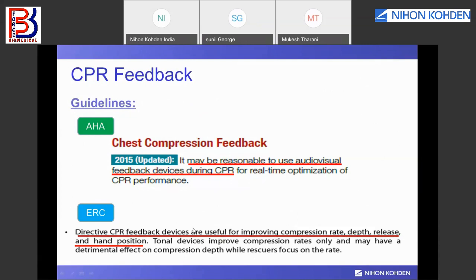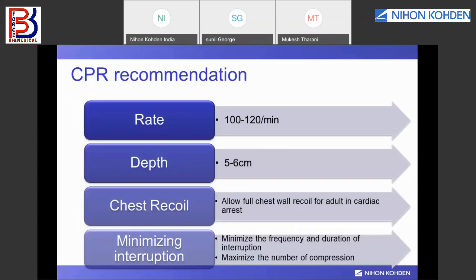So nowadays the defibrillators are also coming with the CPR feedback function, and with the recommendation for CPR, the rate should be 100 to 120 per minute. Depth is 2 to 2.4 inches. You need to make sure the chest is recoiling.